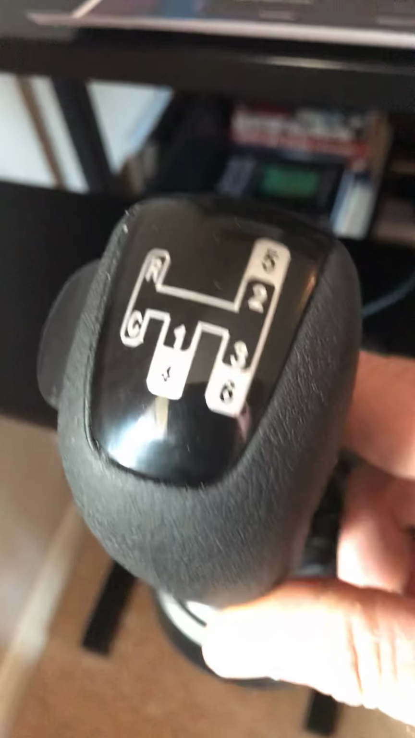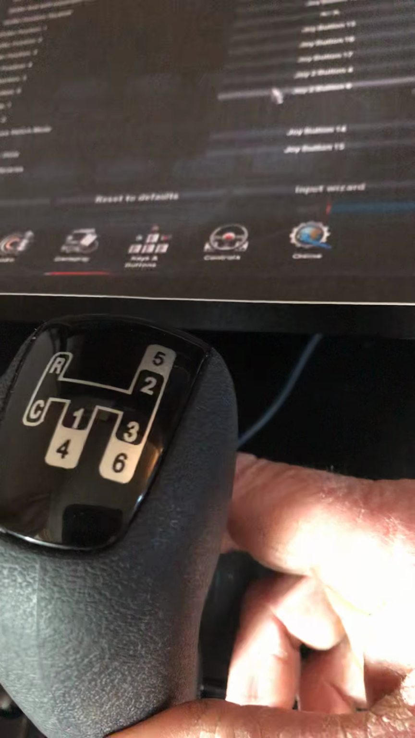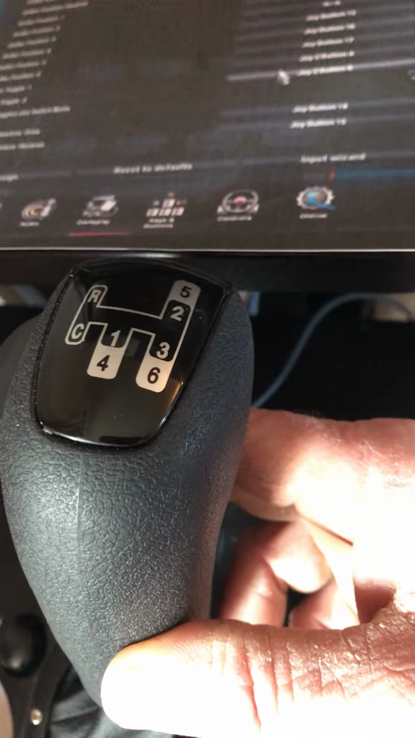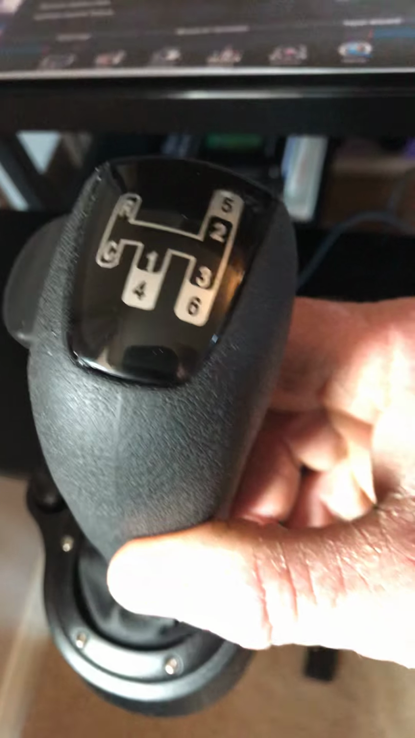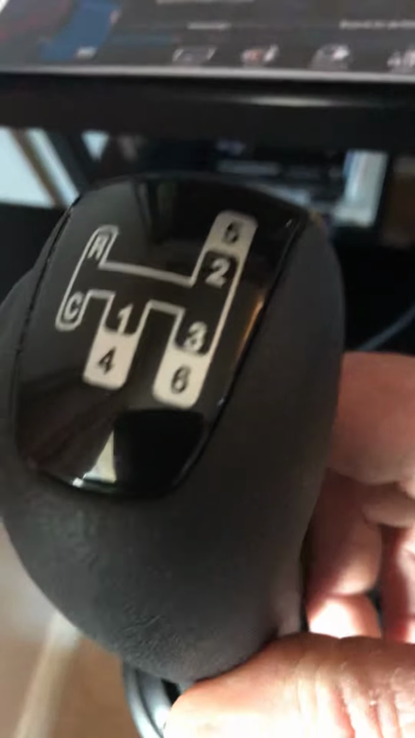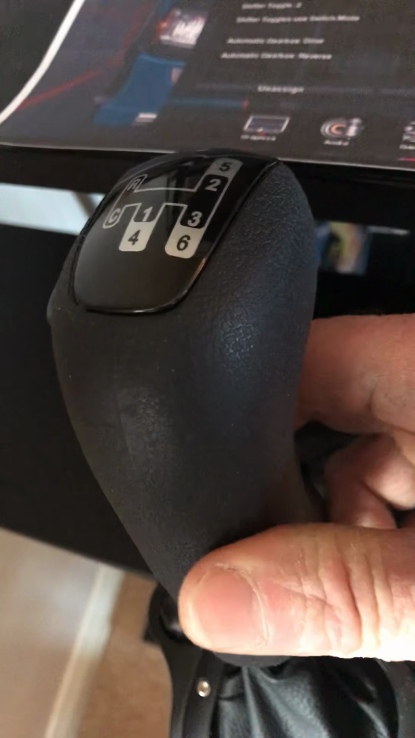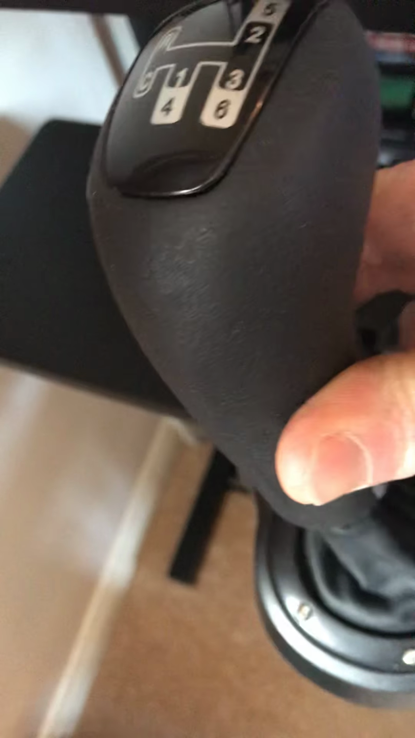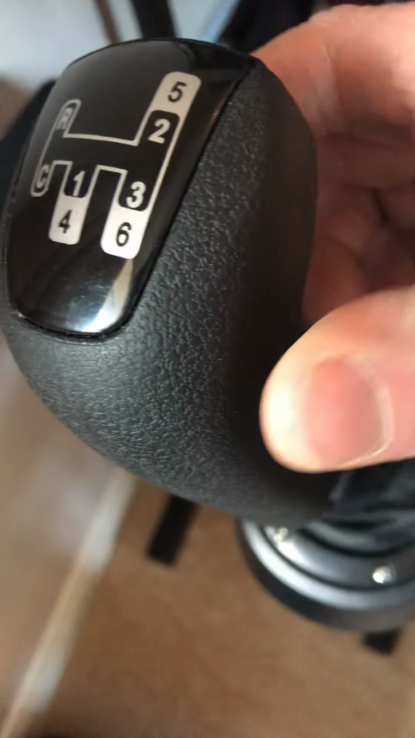Yeah, first and fourth is back. Fifth and second is over that way, up and to the right, my right. And then third and sixth is down and to the right. Reverse is over to the left and over. And then your crawler gears are over to the left and down. So crawler gears 1, 2.